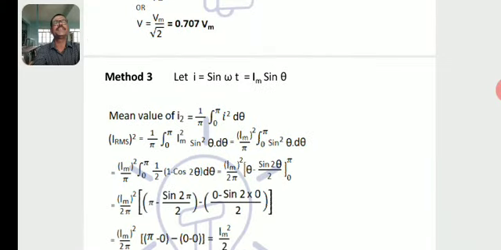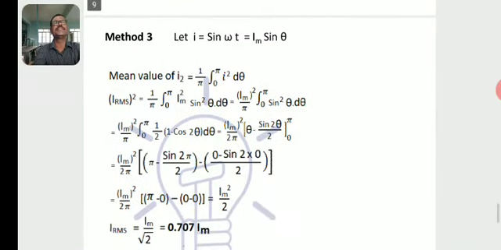This is method 3. Here also I is equal to Im sin omega t. So the mean value of I square, again the same thing, then 1 by pi of Im square sin square theta, this time for a half cycle.